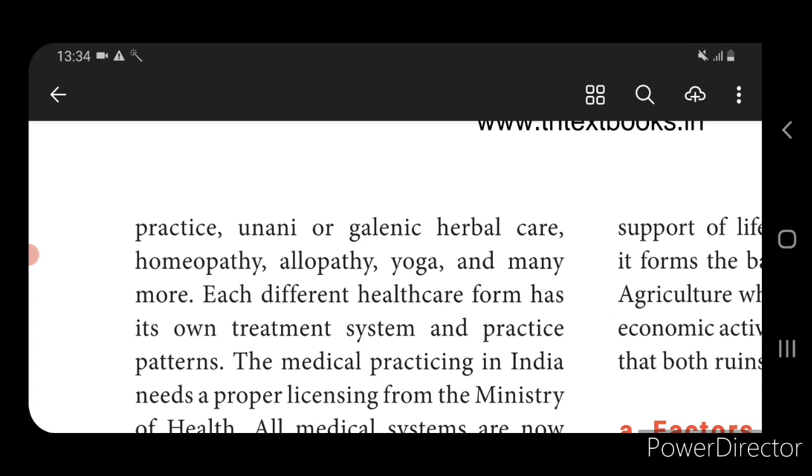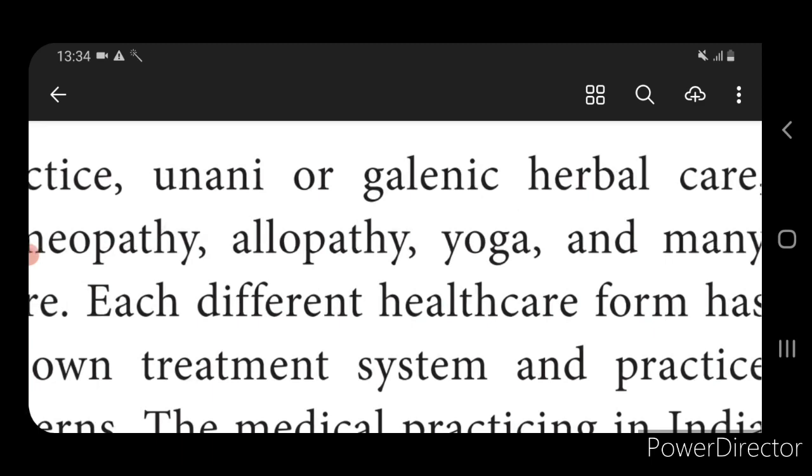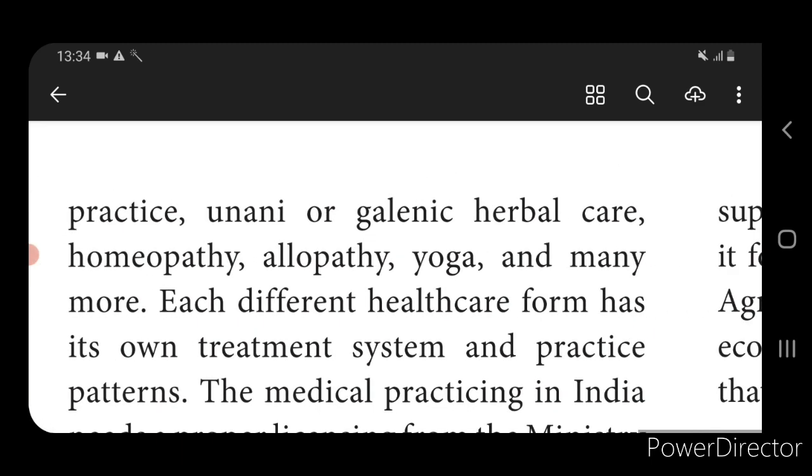Everything is based on different categories. The allopathy that we are now using involves tablets, tonics, medicine, syringes and injections. This is all based on allopathy, and now we are following allopathy.